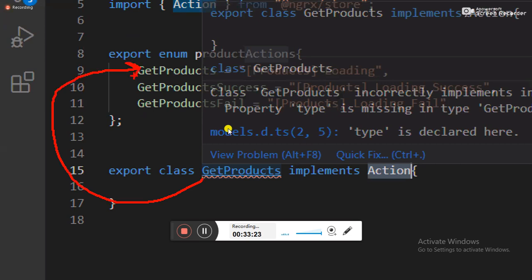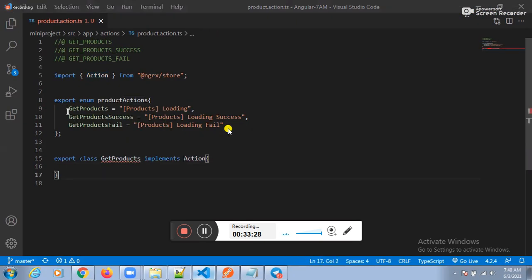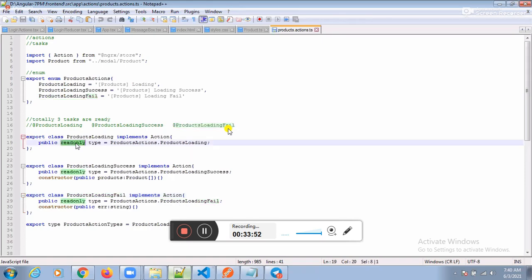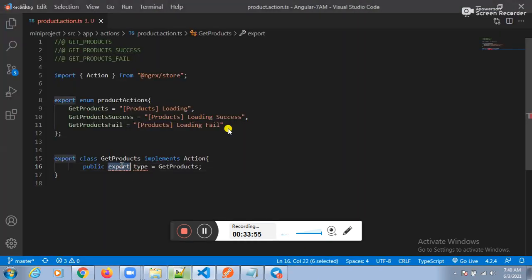This class is used to implement thought one. How can I implement it here? Public type equal to, we need to place the get products. Check the predefined code, product actions dot. Read only keyword, guys, we need to place the read only keyword. Public read only type equal to, what is the enum name?